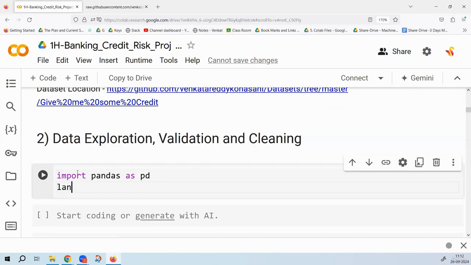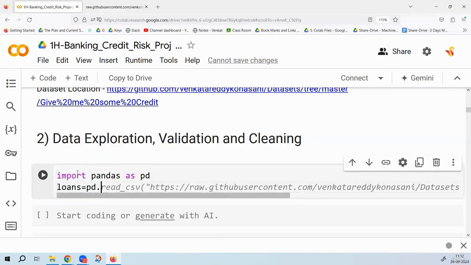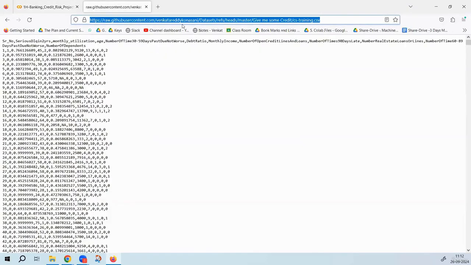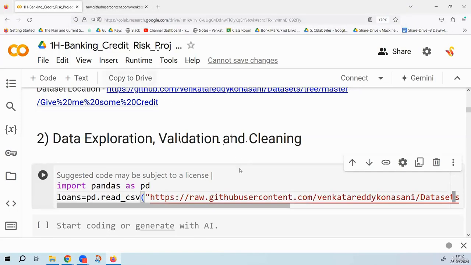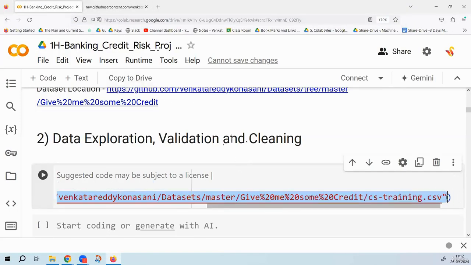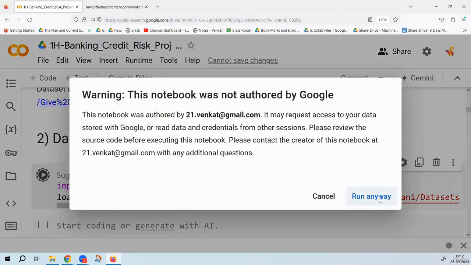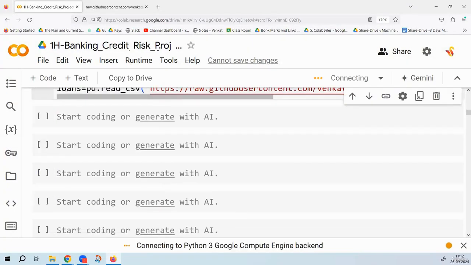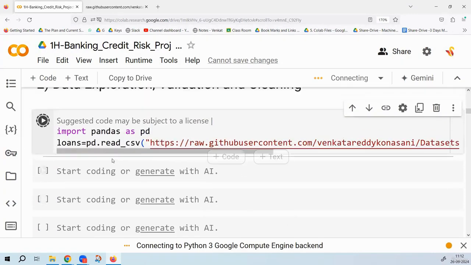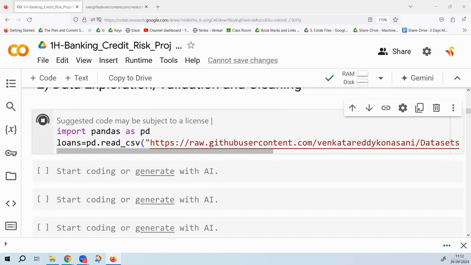My dataset name is loans, pd.read_csv. The location where I have copied it from, I'll give it here. You say run anyway. This is the data set.